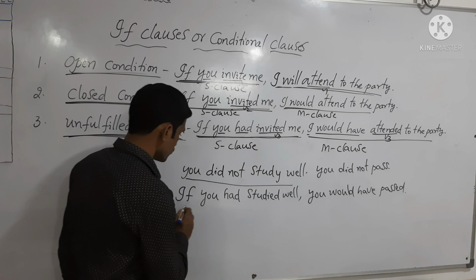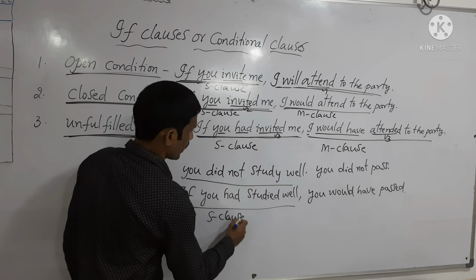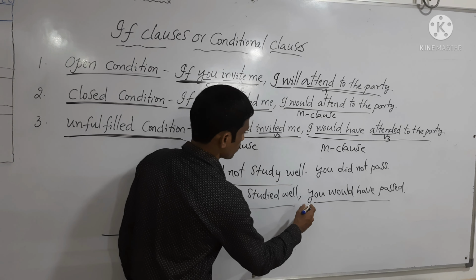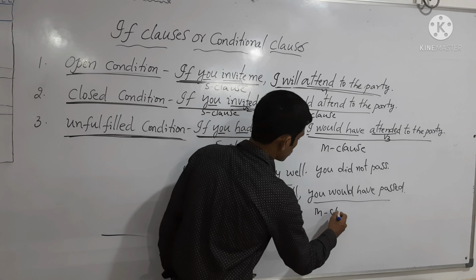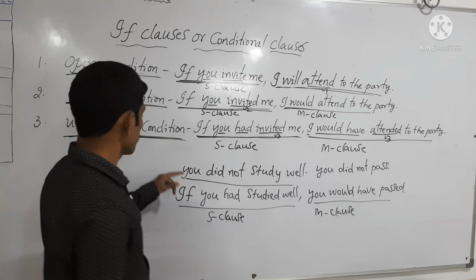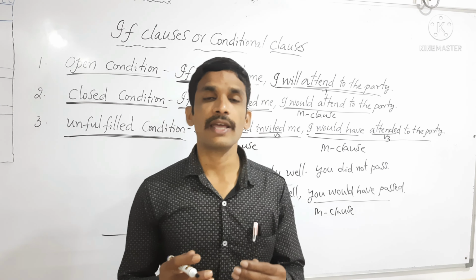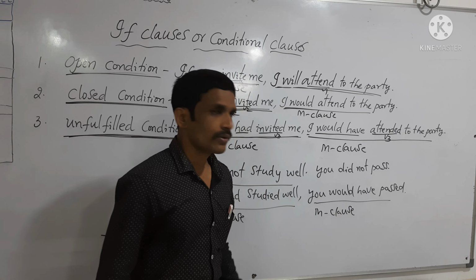So here, see friends, the subordinate clause is in the past perfect and the main clause is in the conditional future perfect. The condition is not fulfilled here. You did not study well. That's why we have to write it as: if you had studied well, you would have passed.